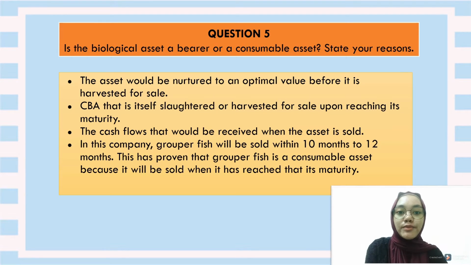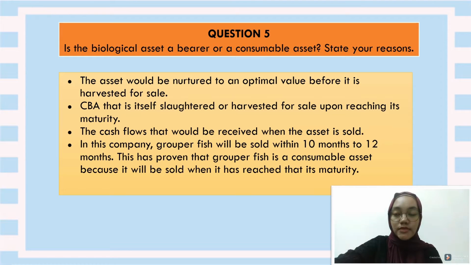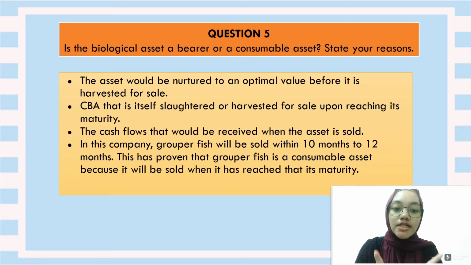The cash flow that will be received when the asset is sold means that we will receive the money when we sell the grouper fish. So, in the company, grouper fish will be sold within 10 months to 12 months. This has proven that grouper fish is a consumable asset because it will be sold when it has reached its maturity.